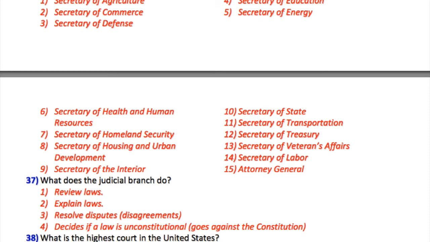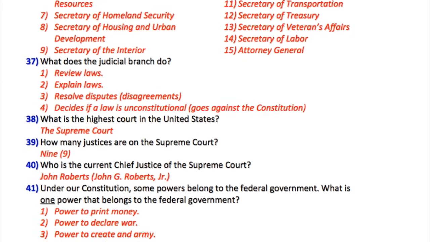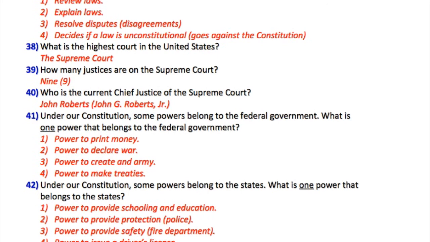15. Attorney General. 37. What does the judicial branch do? 1. Review laws. 2. Explain laws. 3. Resolve disputes, disagreements. 4. Decides if a law is unconstitutional, goes against the Constitution. 38. What is the highest court in the United States? The Supreme Court. 39. How many justices are on the Supreme Court? 9. 40. Who is the current Chief Justice of the Supreme Court? John Roberts. John G. Roberts, Jr.